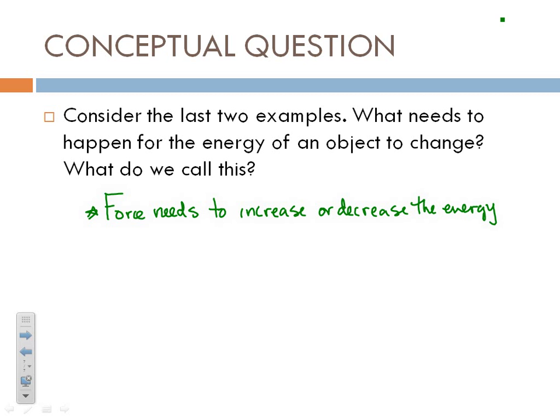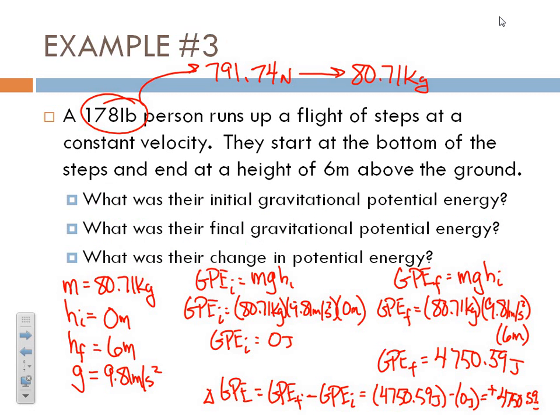If there's no force that does it, then nothing's ever going to speed up, slow down, or change direction, right? This is Newton's laws coming into effect here. So, if a force increases or decreases the energy, what do we call this? This is called work. Forces do work. What is work? Work is increasing or decreasing the energy in an object. So in this example, when we changed our gravitational potential energy by about 5,000 joules, where did that come from? Our force did work.